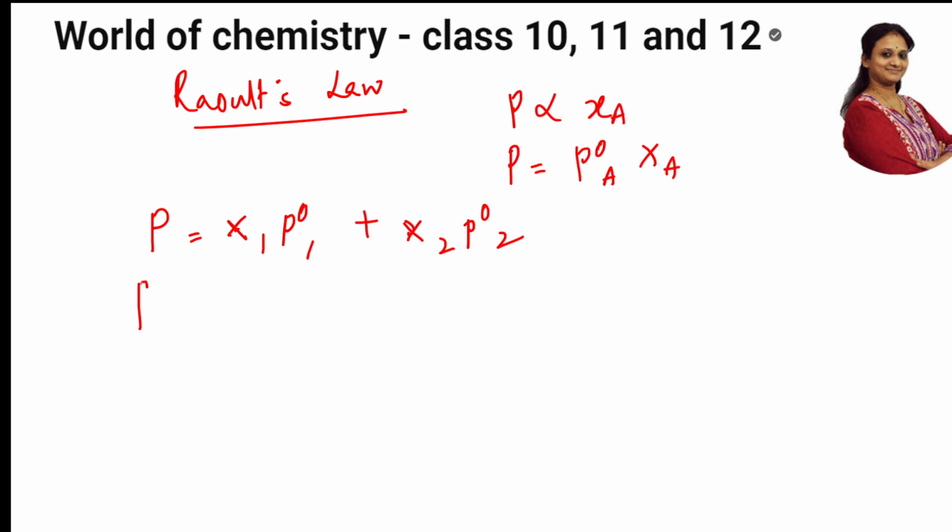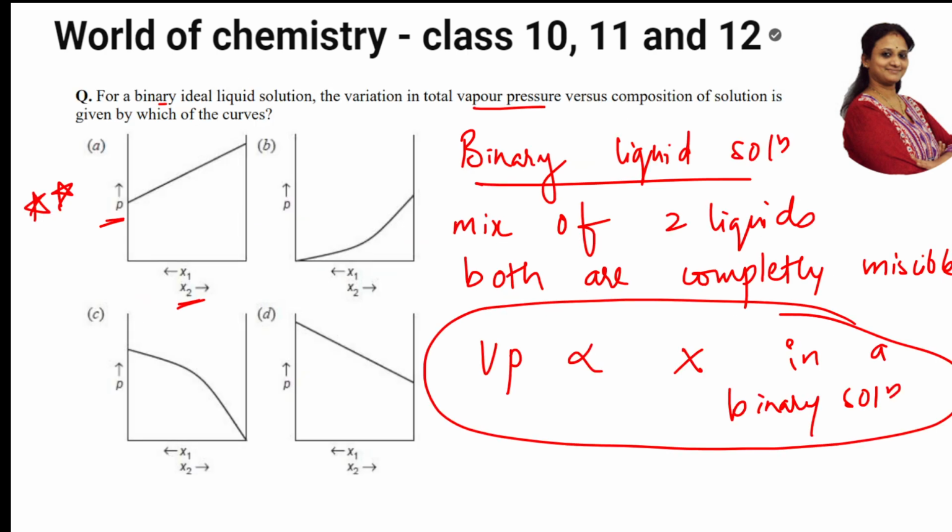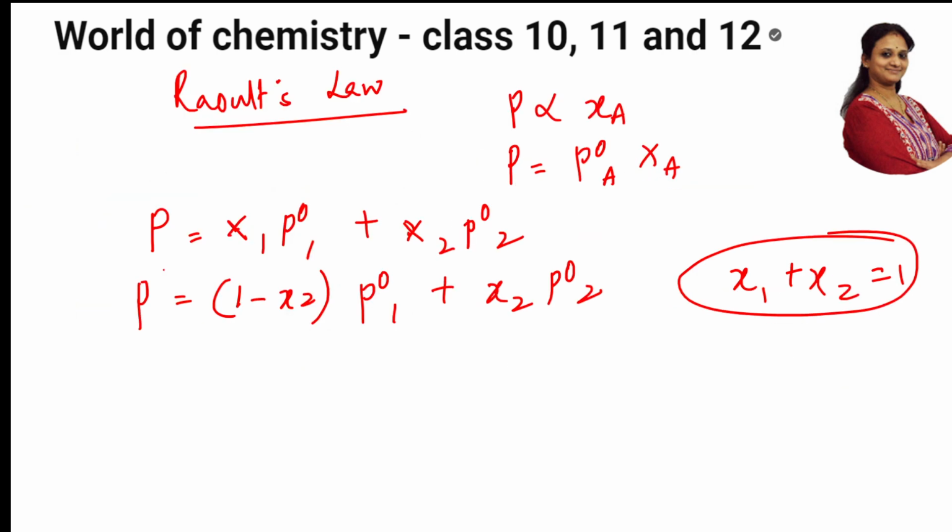Now, to simplify, P is equal to (1 minus X2) P naught 1 plus X2 P naught 2. Correct? We very well know X1 plus X2 is equal to 1. This concept also we know. Now further, here what did we take? In this case you see both the components are there, both the solutes are there. Now I'll write in those terms.